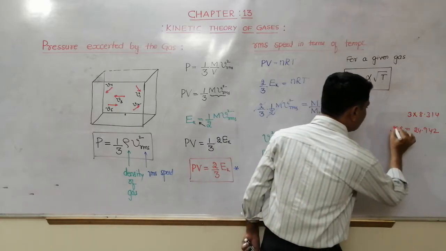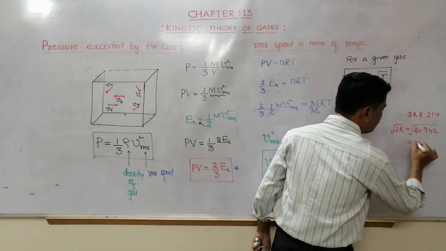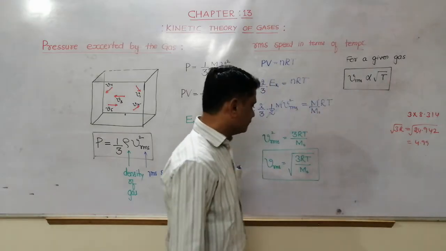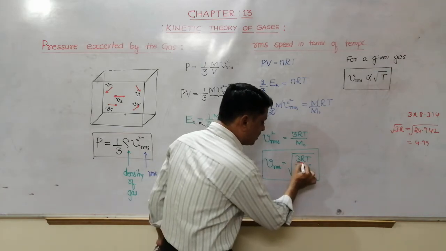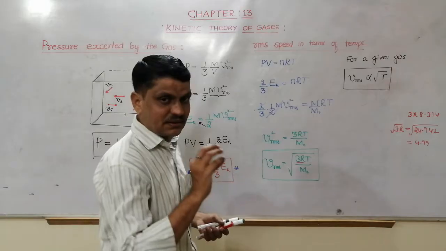If I take the root, 24.942 gives 4.99 something. Therefore, I'll approximate this root of 3R as 5.